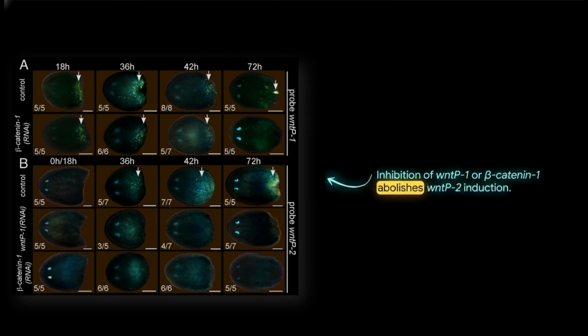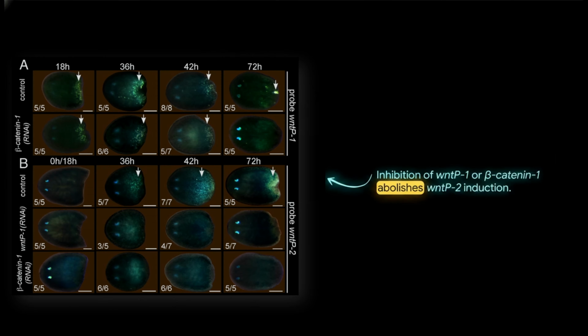And that brings us to the mechanistic heart of the paper. The authors ask whether beta-catenin 1 is required for the early wound induction of Wnt-P1. The answer is no. Even when beta-catenin 1 is knocked down, early wound-induced Wnt-P1 still appears at both kinds of wounds. That means the initial induction of Wnt-P1 is not triggered by canonical Wnt and beta-catenin signaling. Some other wound-derived signal must be upstream.